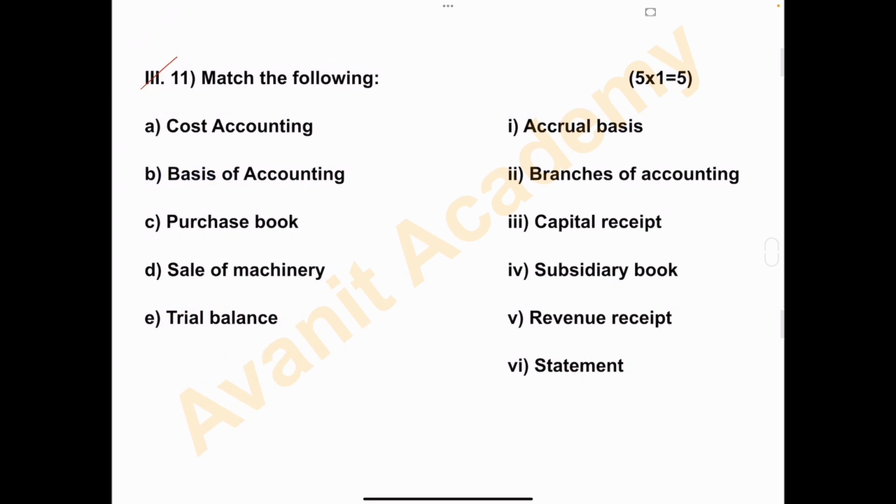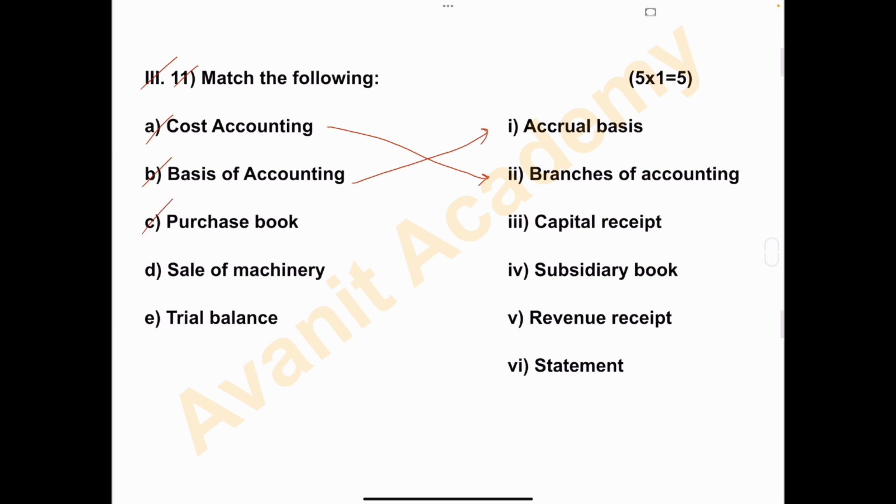Third one, 11 number. Match the following. A. Cost accounting. Answer is number two, that is branches of accounting. So cost accounting is the branches of accounting. B. Basis of accounting. Answer is accrual basis.